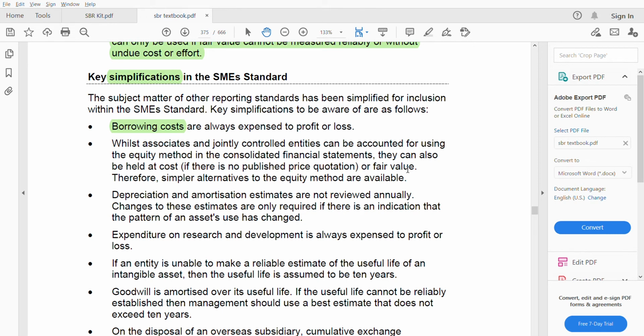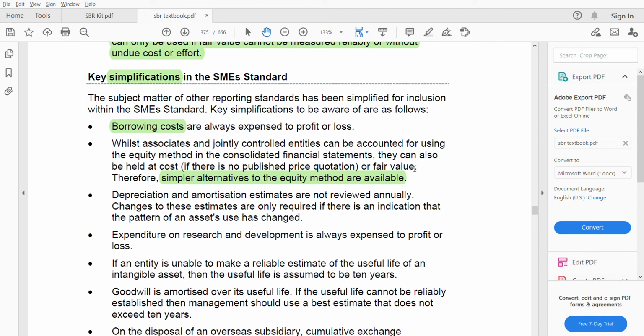Therefore, simpler alternatives to the equity method are available. You can use either cost or fair value, but this is not there in full IFRS. Full IFRS has only the equity method. There are no options like that. Here you can use either cost or fair value.